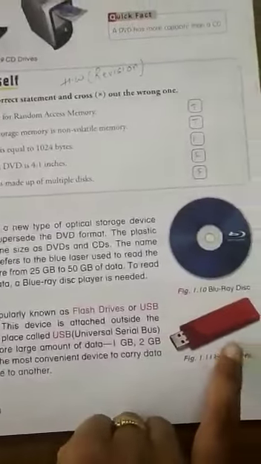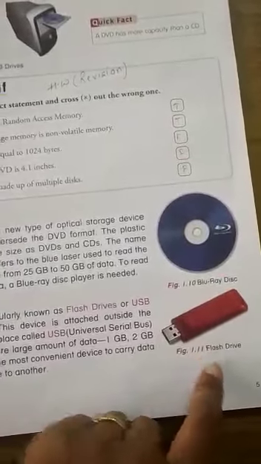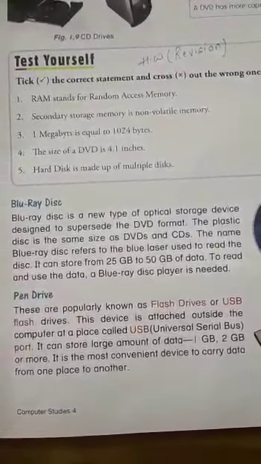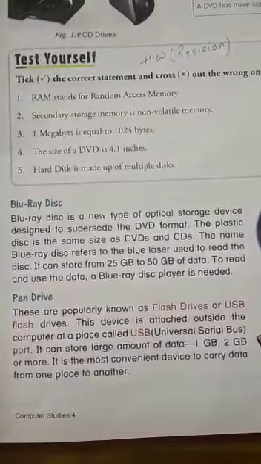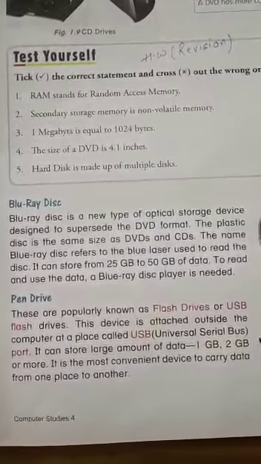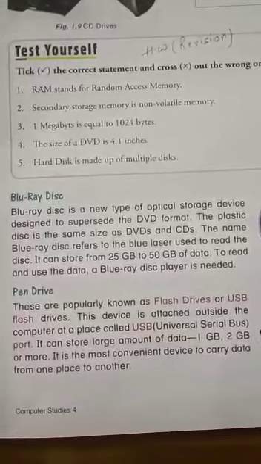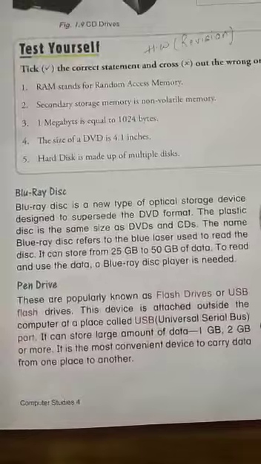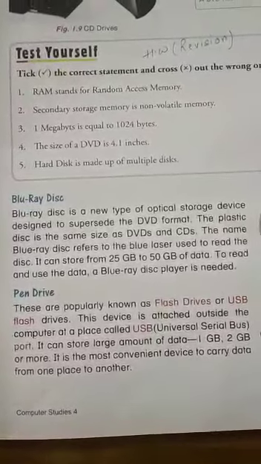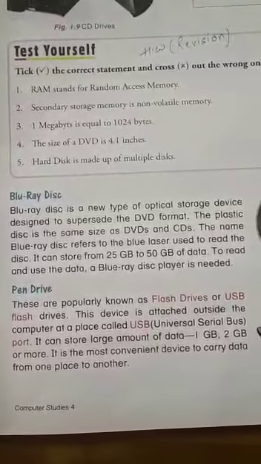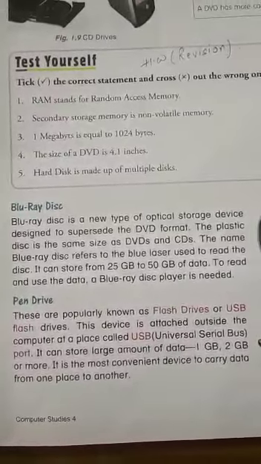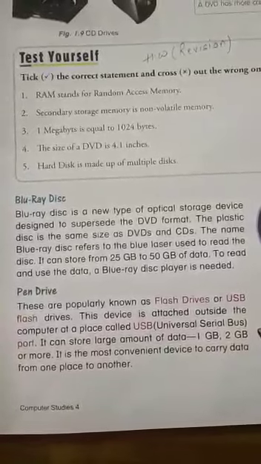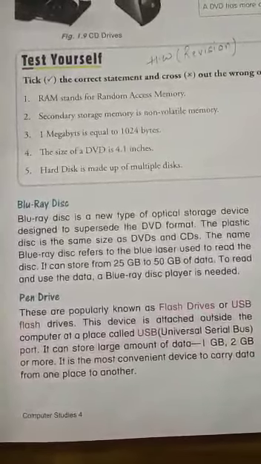And here is the picture, figure 1.11. The pen drive is placed outside the computer, and you should have a USB port for placing it. It can store a large amount of data, 1 GB to 2 GB or more. In the market, many kinds of pen drives are available, and different kinds have different storage.